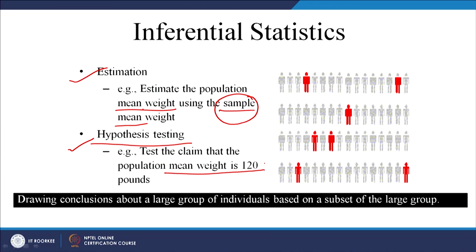Because we do not know the mean weight of the population, we assume initially that it is 120 pounds. It may be right or wrong, and it will be decided once you take a sample from that population and find out the weight. So, these are two broad inferential statistical tools, estimation and hypothesis testing. We are drawing conclusions about a large group of individuals based on a subset of the large group, that is, a sample of the population.